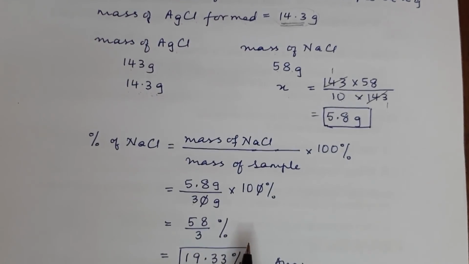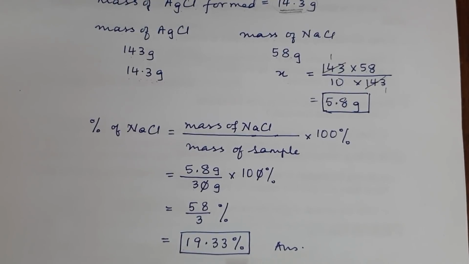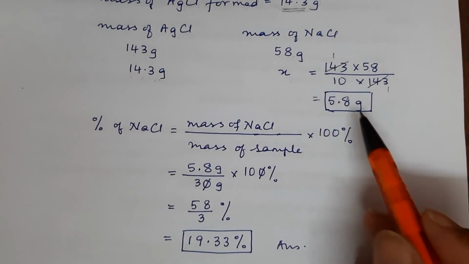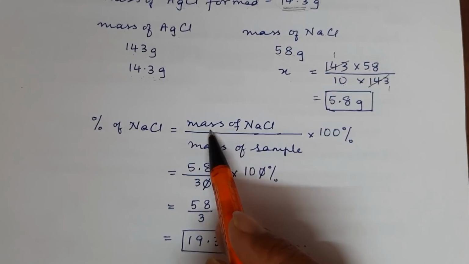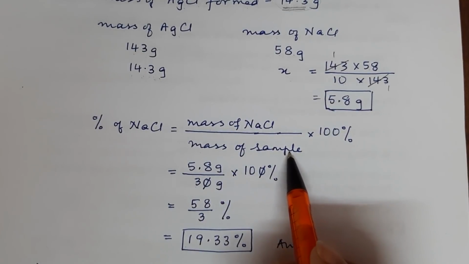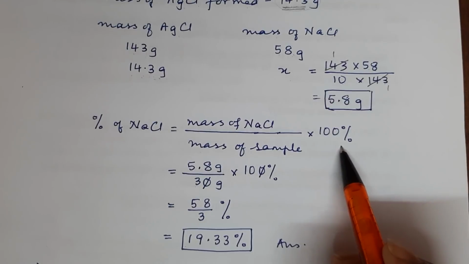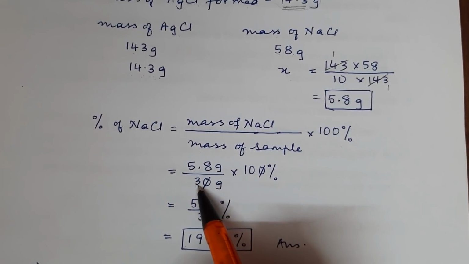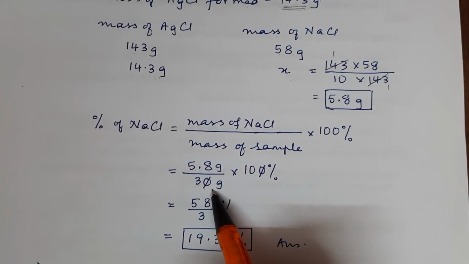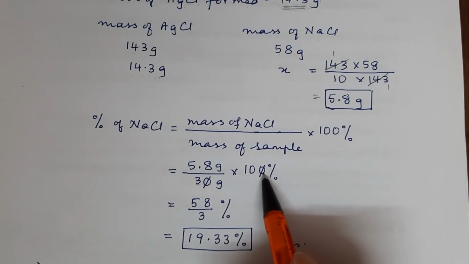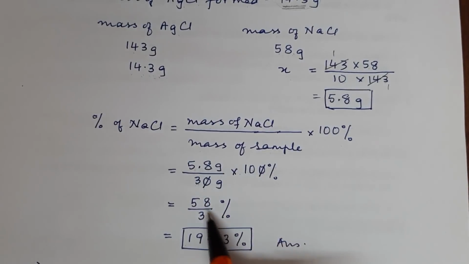Now in order to find the percentage of NaCl, I need the mass of NaCl, which we found out here, and then mass of NaCl upon the total mass of the sample multiplied by 100 gives you the percentage. So 5.8 upon total mass of the sample was given to us as 30 gram multiplied by 100%. 0 gets cancelled. This 0 shifts the decimal here. 58 upon 3. 3 ones 3. Remain 2. 3 nines 27. 1 remains, so 19.33%. And that is our answer.